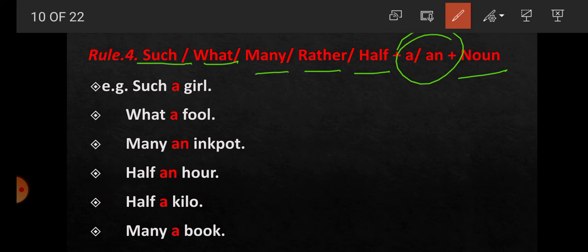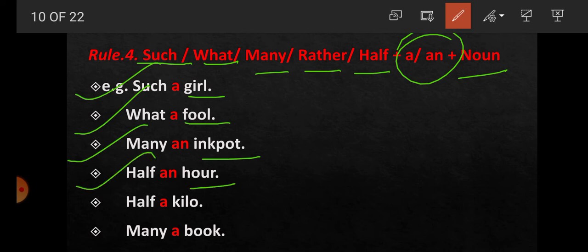For example, such a girl, girl is noun. What a fool, fool is noun. Many an inkpot, inkpot is noun. Half an hour, hour is noun. Half a kilo, kilo is noun. Many a book, book is noun. Here, student, in the second example, full means a full portion. Here full is full portion, so it is noun here. So we get here rule number 4. The words like such, what, many, rather, half are followed by article a or an and then after there is noun.